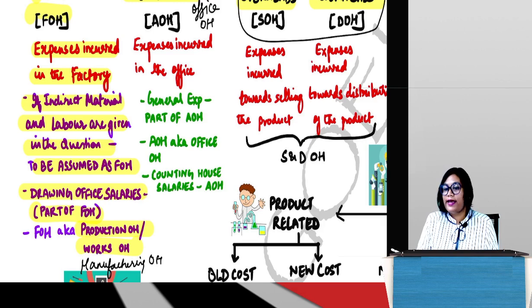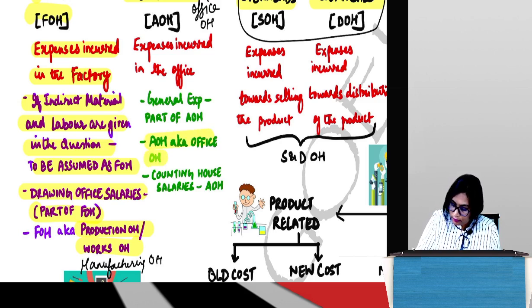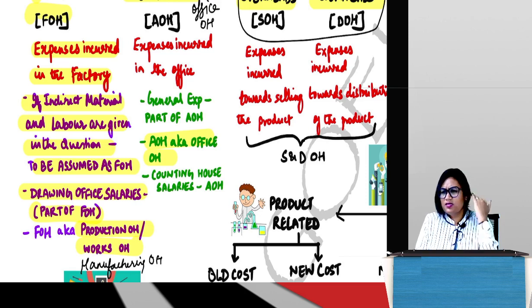All expenses which are incurred in the office are called office overheads or administrative overheads. So you will be able to identify these expenses when given in a problem.